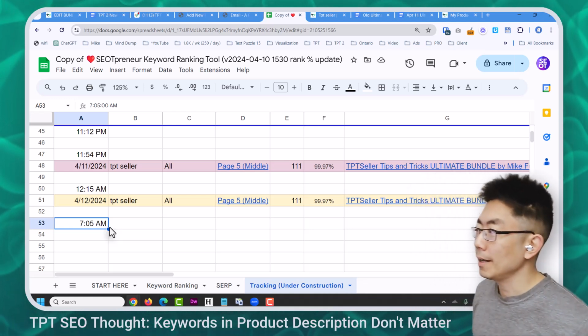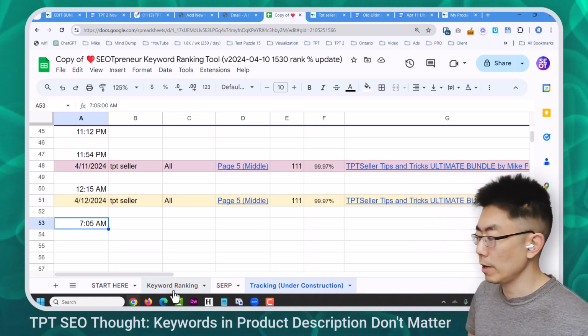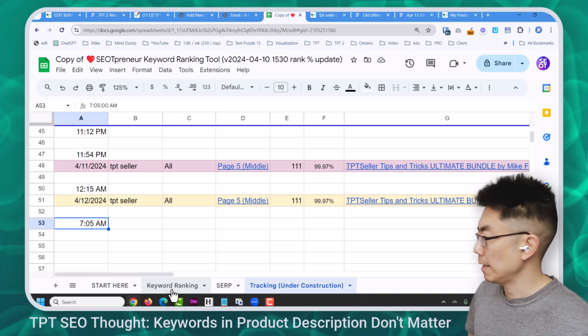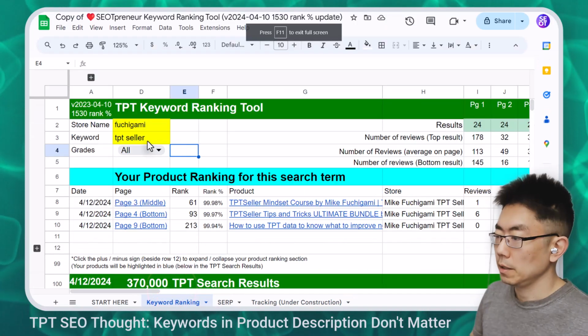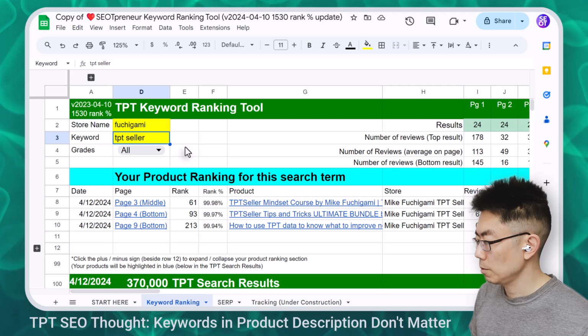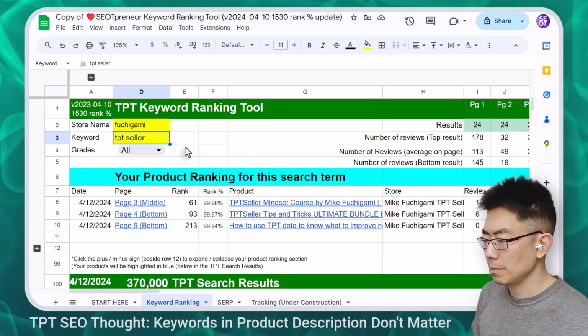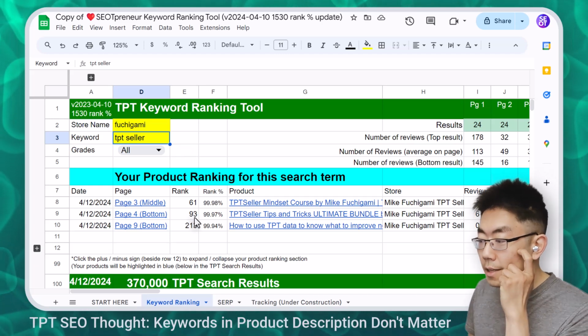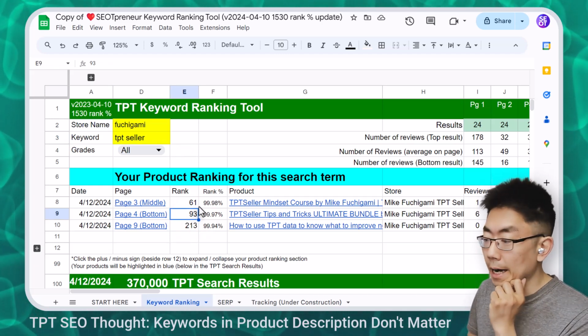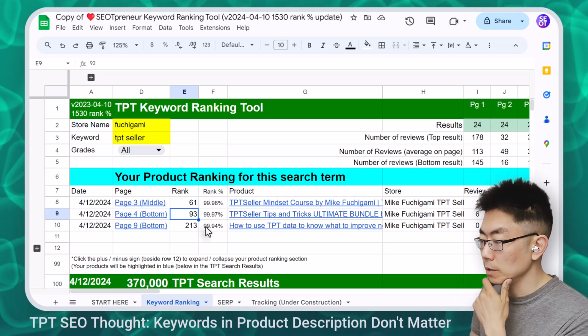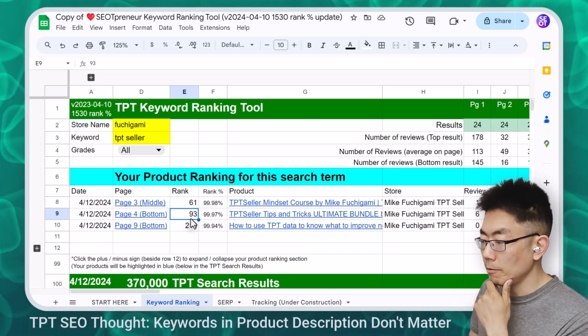It's in the morning. Let's see if my keyword ranking has changed. I believe I have 0 keywords in here. Let's delete the keyword to reset it. Whoa, wait a second. No, what am I looking at again? The Ultimate Bundle. Oh, this automatically updates every hour because of the way the formula works in Google Sheets. So I'm at rank 93 here.